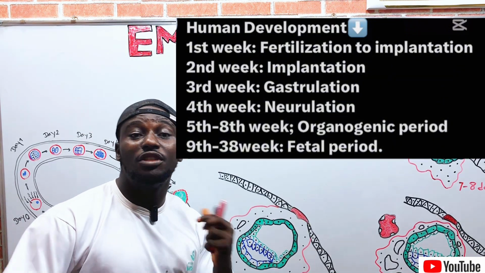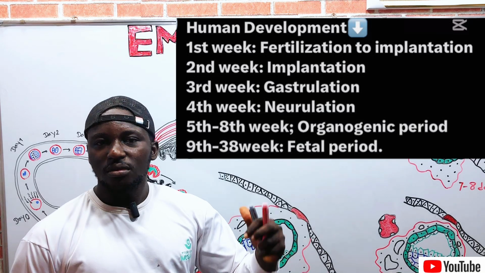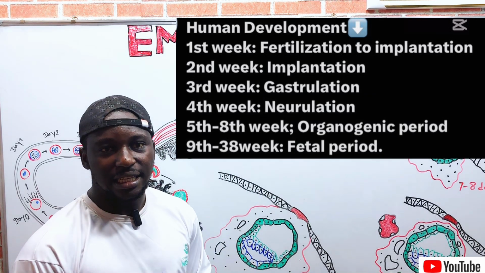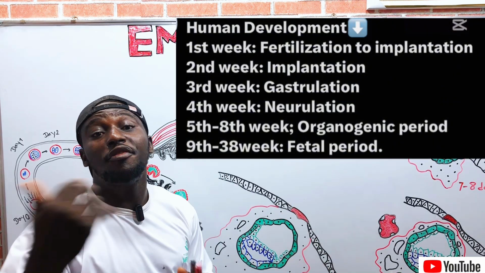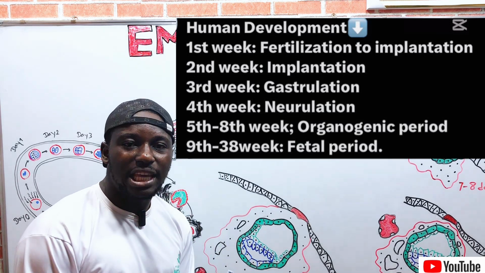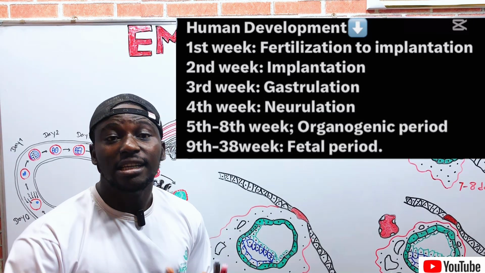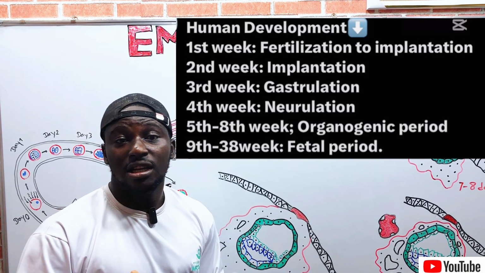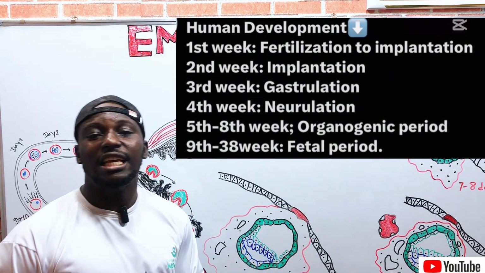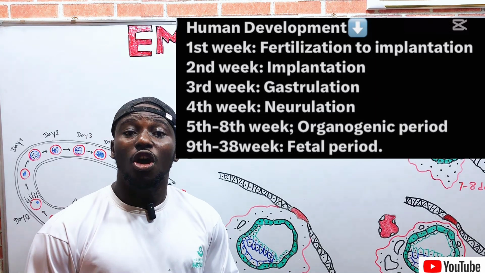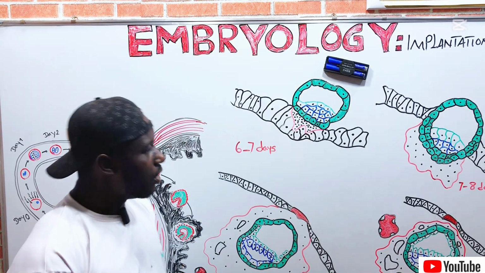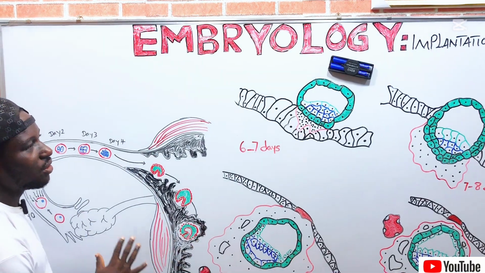Already, gastrulation has taken place in the third week of the gestational period, thereby providing linings from which the heart evolves from the fifth week. Now, from the ninth week to the 38th week is called the fetal period, right? So those are the gestational periods and ages of the embryo. Okay, let's begin with the events.